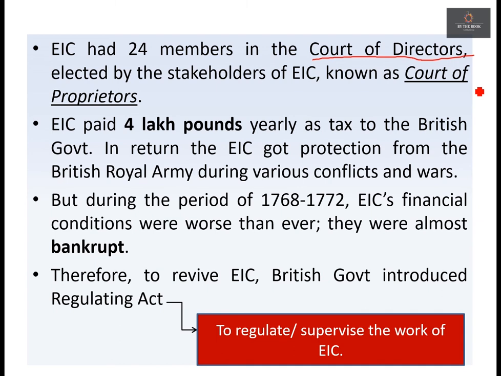See, we need to remember this as it is asked in many competitive examinations regarding the number of court of directors when the Regulating Act of 1772 was passed, right? So what you have to do, you have to directly give the answer. It is 24. Okay. Now, these court of directors were elected by the court of proprietors. Remember this, they are elected by the court of proprietors.